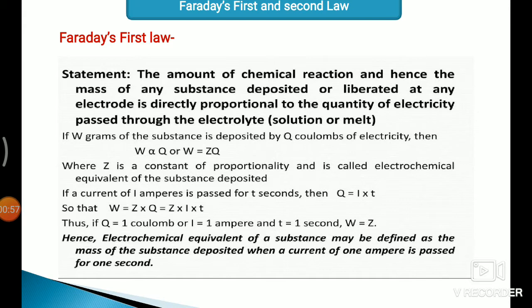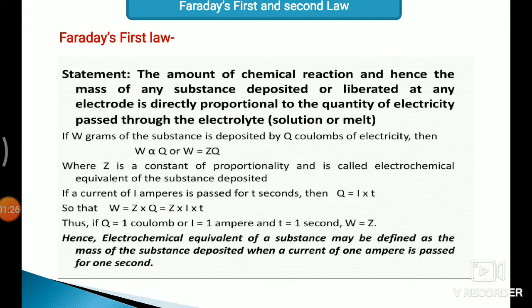If W grams of the substance is deposited by Q coulombs of electricity, then W is directly proportional to Q, or W is equal to ZQ, where Z is the constant of proportionality and is called the electrochemical equivalent of the substance deposited.